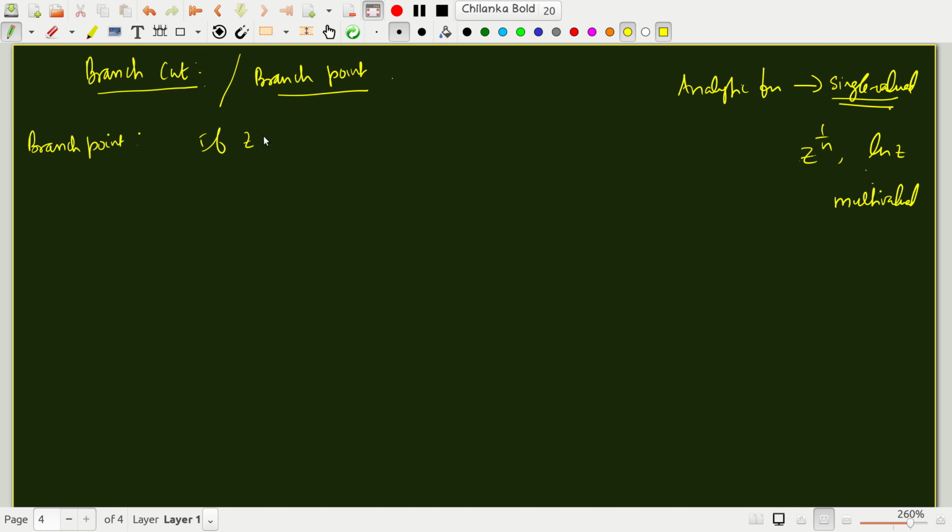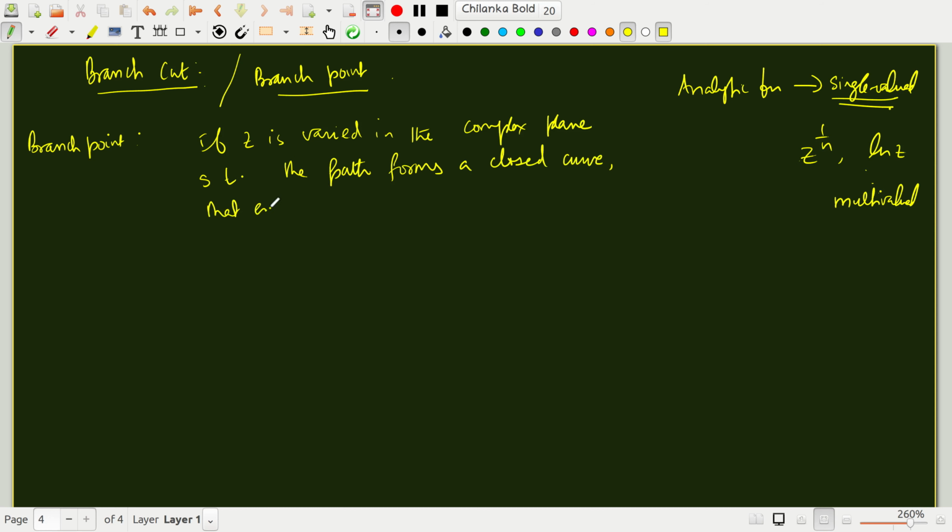If z is varied in the complex plane such that the path forms a closed curve that encloses a branch point, then in general f of z will not return to its original value.